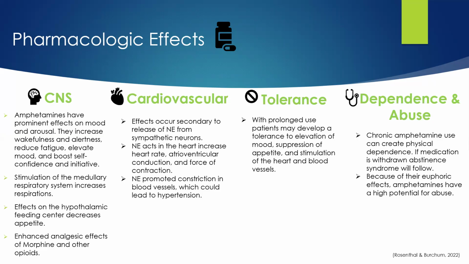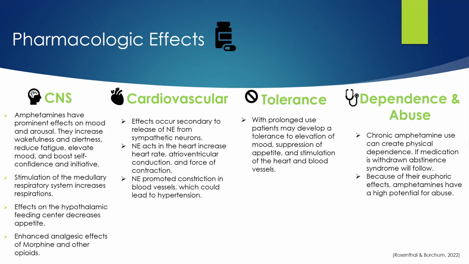In the cardiovascular system, effects occur secondary to release of norepinephrine from the sympathetic neurons. Norepinephrine acts in the heart to increase heart rate, atrioventricular conduction, and force of contraction. Norepinephrine promoted constriction in the blood vessels can lead to hypertension.